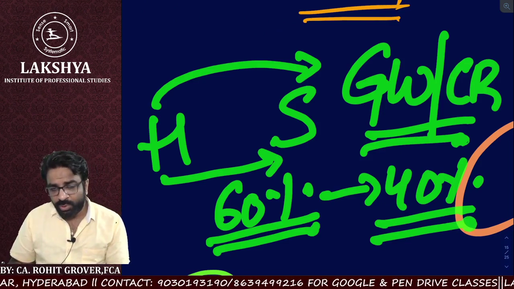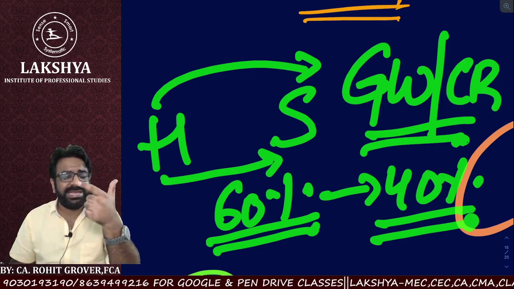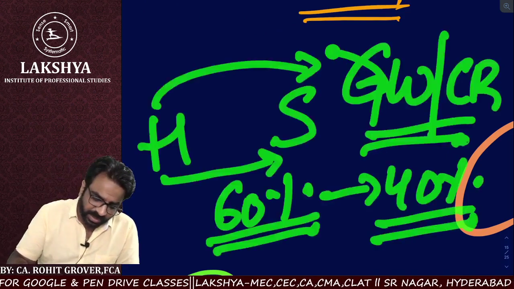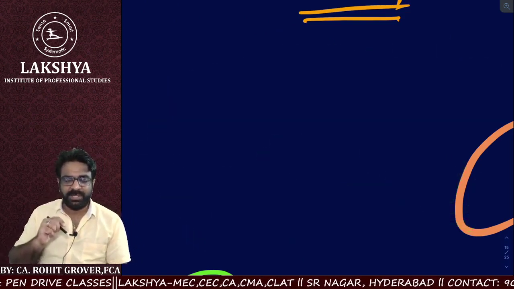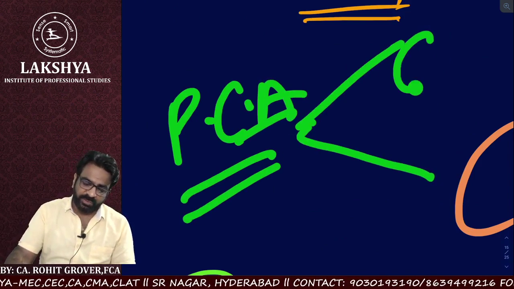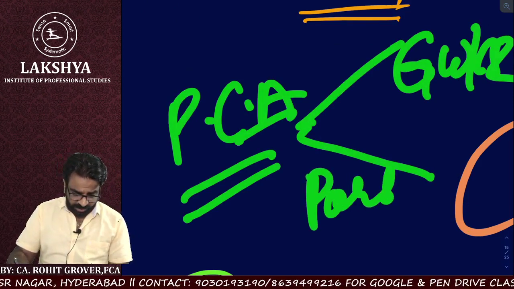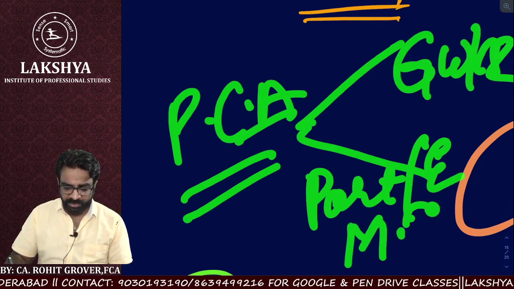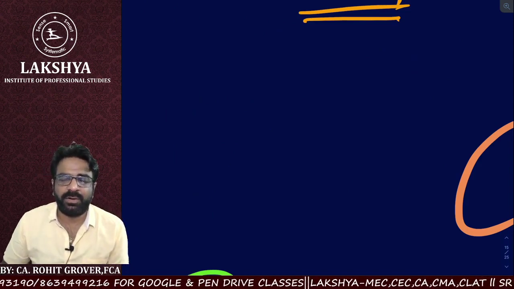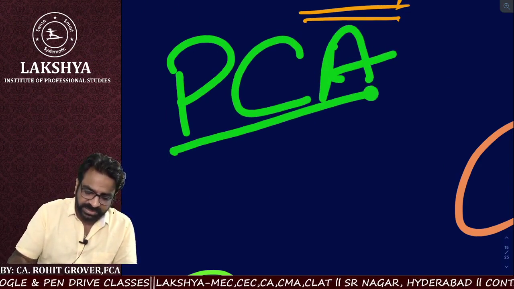Clear, everyone? So, do we have to calculate the share of profit, share of assets, or rather the equity proportion attributable to the minority interest, the non-controlling interest? That also is required to be done only once, permanently. So permanent consolidation adjustments are basically two. One is the calculation of goodwill or capital reserve, and the second is the calculation of the portion of equity attributable to minority. Clear, everyone? That is why they are known as permanent consolidation.